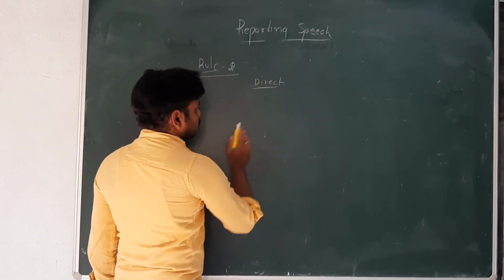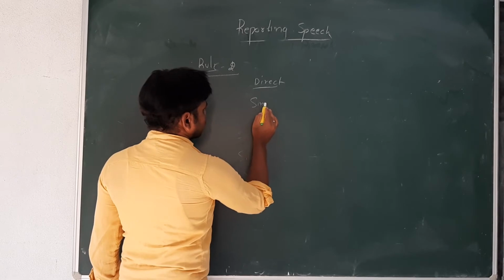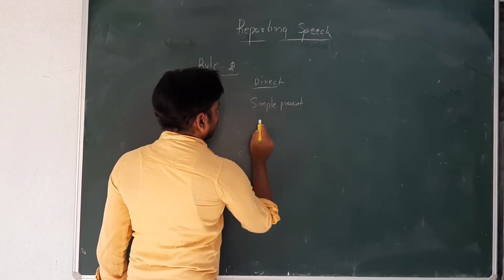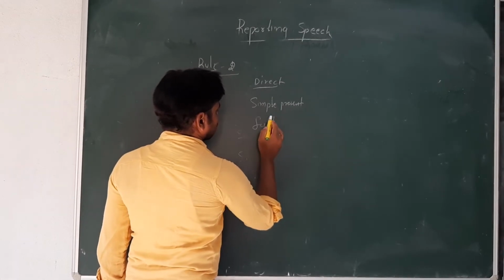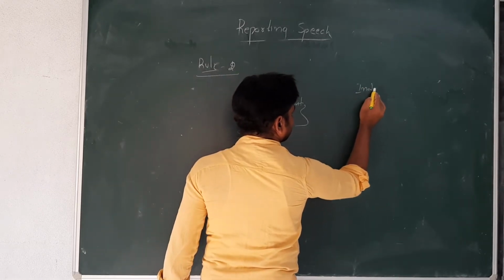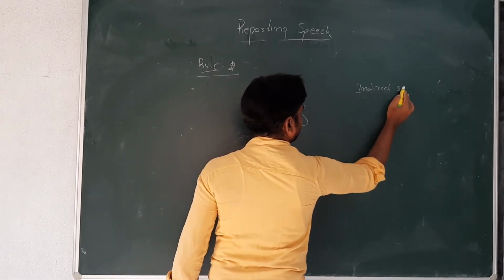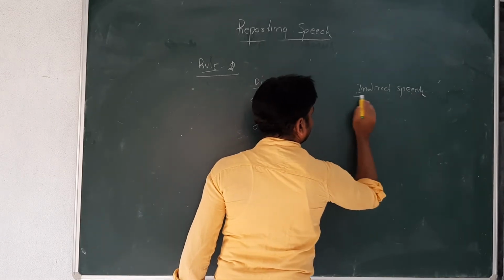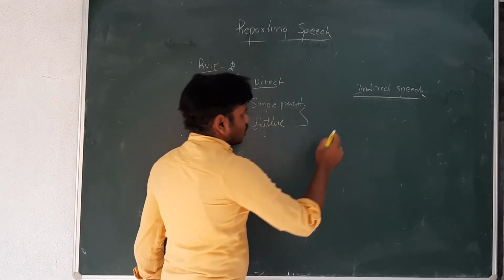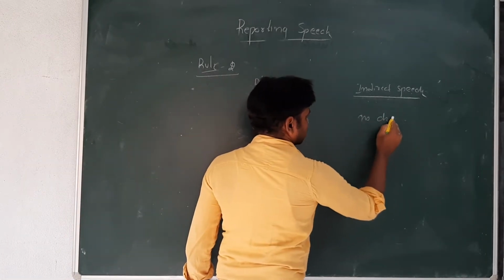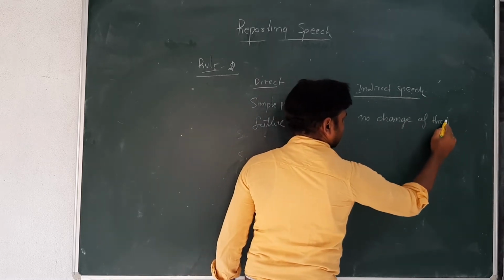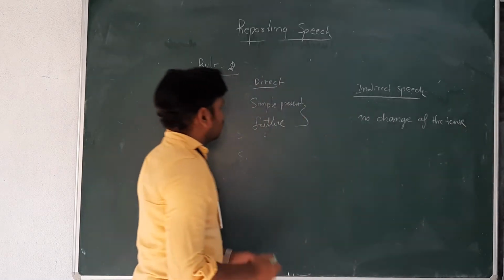When the reporting verb is simple present or future, in indirect speech there is no change of tense.